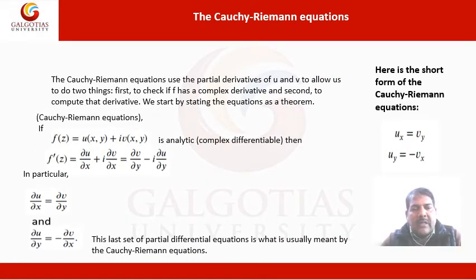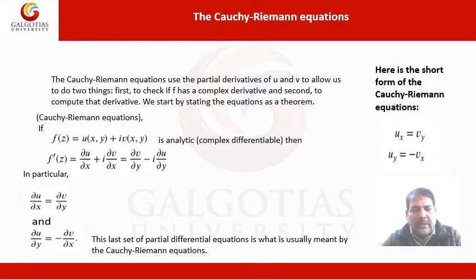The Cauchy-Riemann equations. The Cauchy-Riemann equations use the partial derivatives of u and v to allow us to do two things. First, to check if f has a complex derivative, and second, to compute that derivative. We start by stating the equations as a theorem.